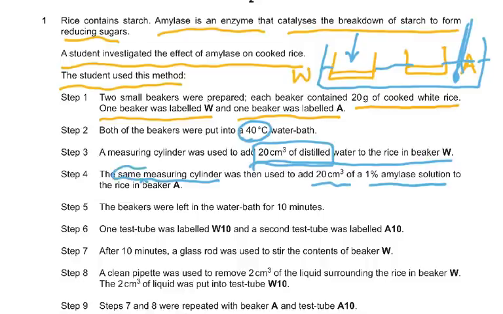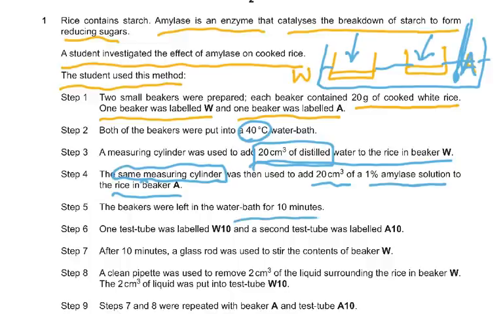This again is static in the question. If you had done it the other way around, what would have been wrong? Think of it. You would have added amylase first, and then some amylase would still be sticking to the cylinder, and then you added distilled water without washing it. So we add the water first, and then the amylase to beaker A. This was beaker A.